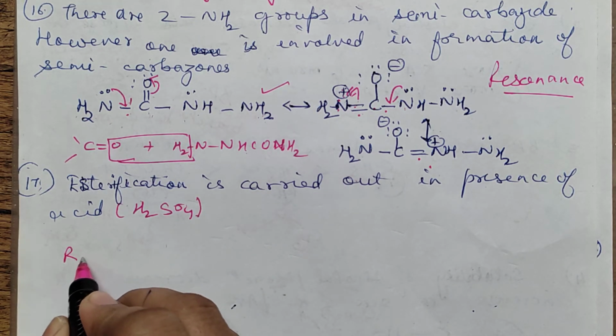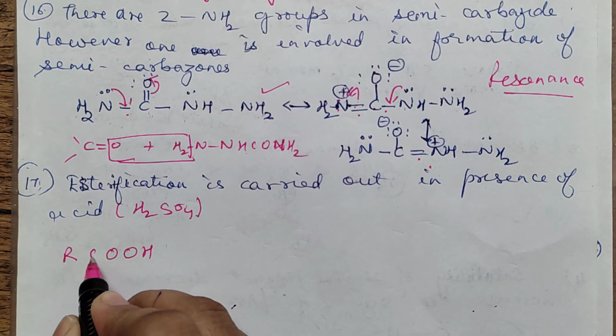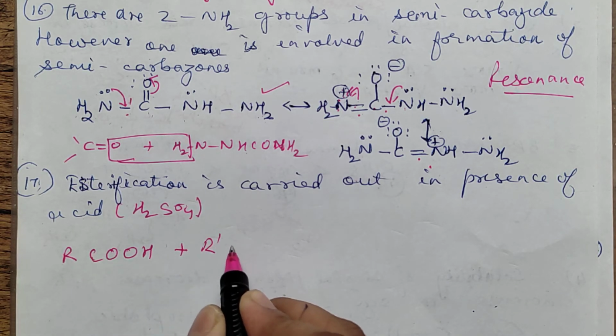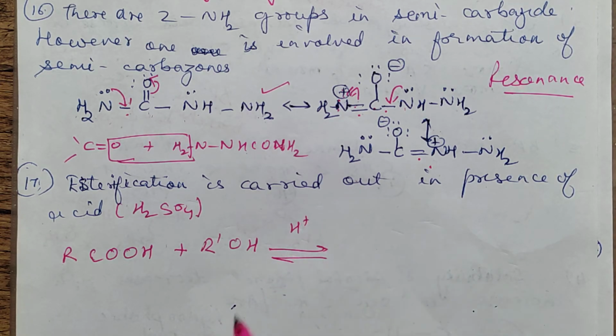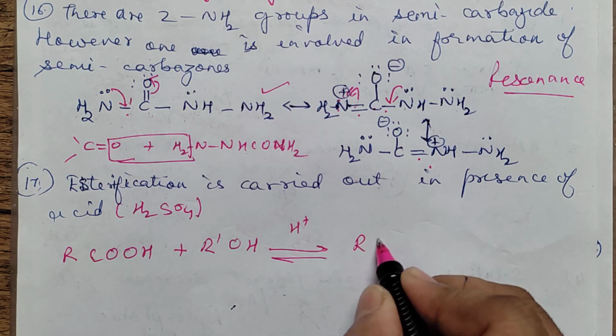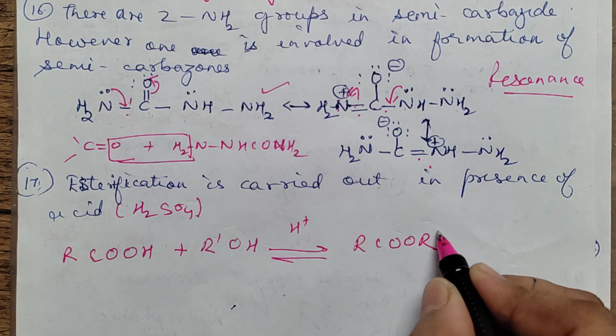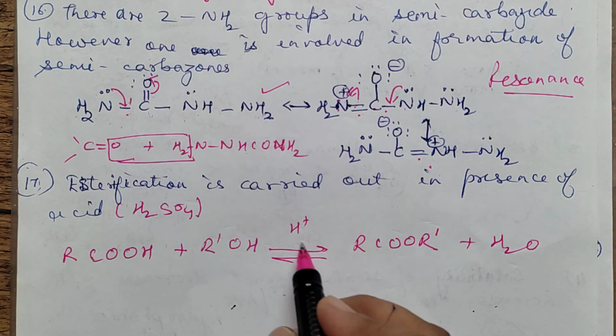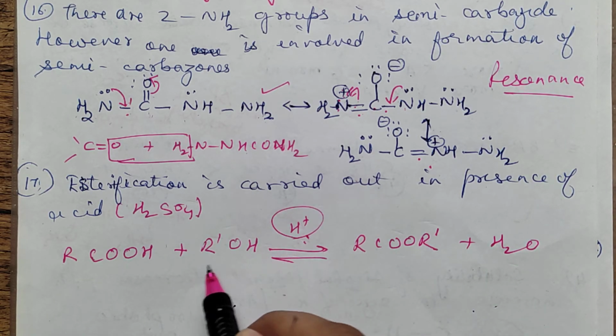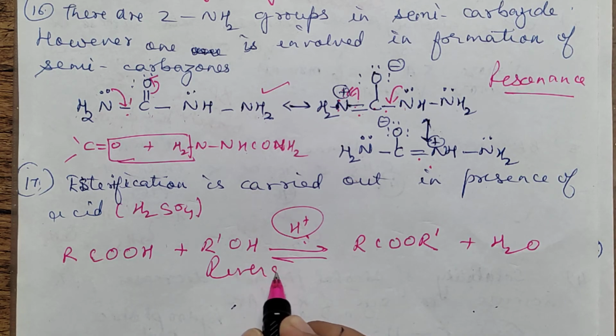See, we have done what is esterification? Carboxylic acid plus alcohol, and you are carrying out the reaction in the presence of sulfuric acid. What you get is RCOOR dash, that is ester, plus water. So you will write why it is carried out in the presence of sulfuric acid: because this reaction is reversible.